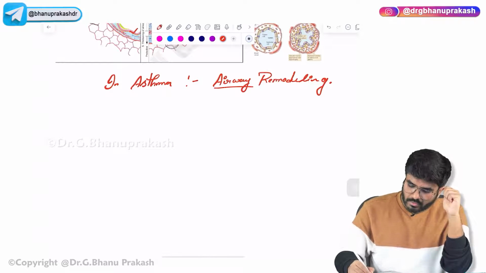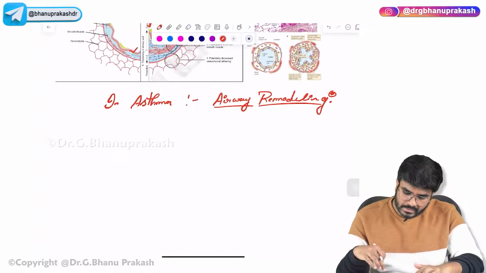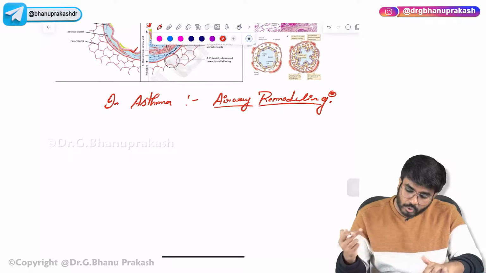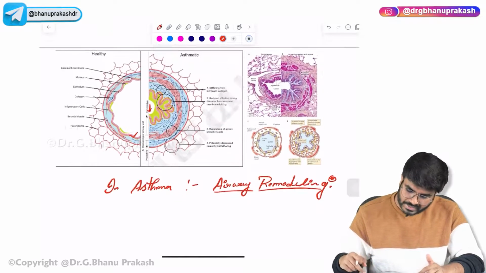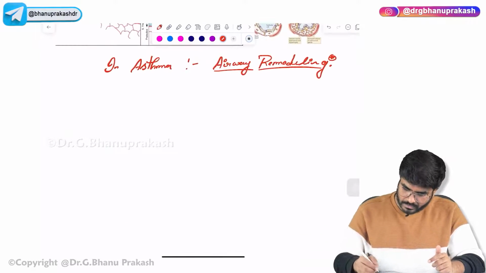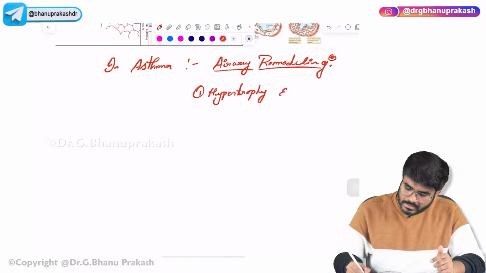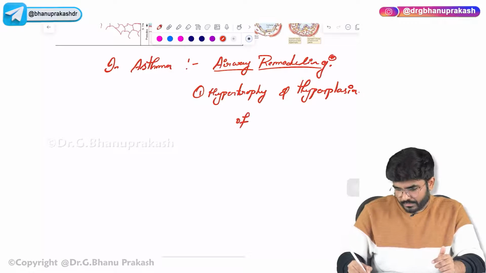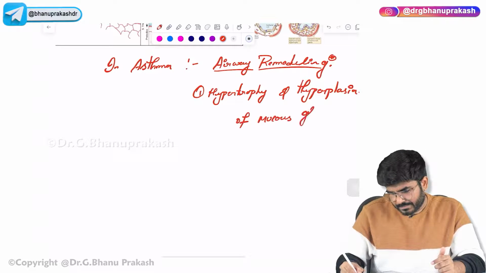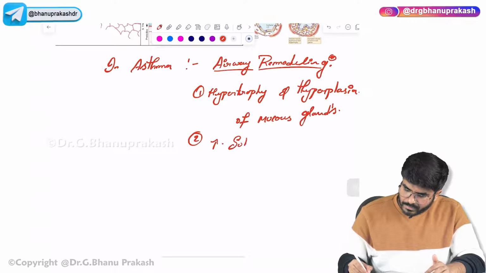Okay, airway remodeling. What exactly is this airway remodeling? See, here what you can appreciate is there is hypertrophy and hyperplasia of the mucus glands. When compared to this side, here more mucus glands are there. Hypertrophy and hyperplasia of mucus glands. What else? There is increased deposition of subepithelial collagen.